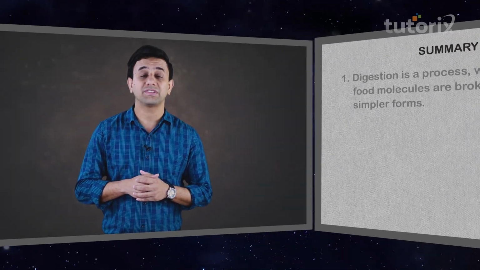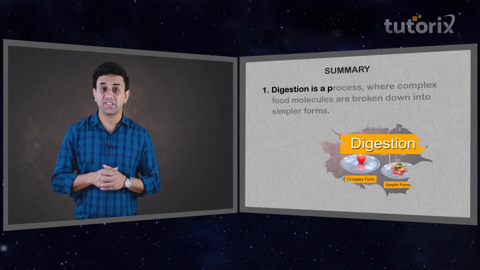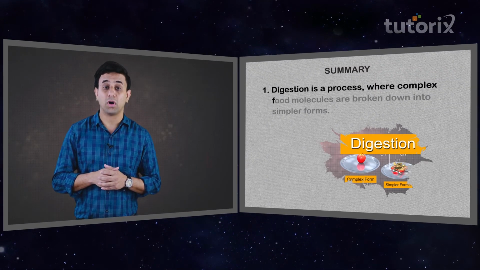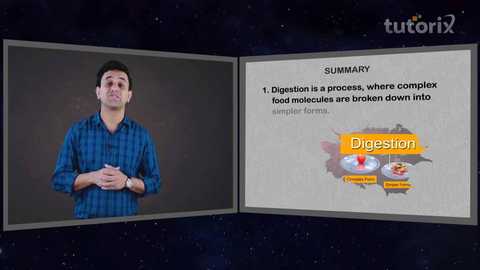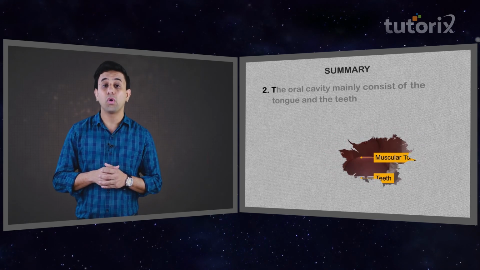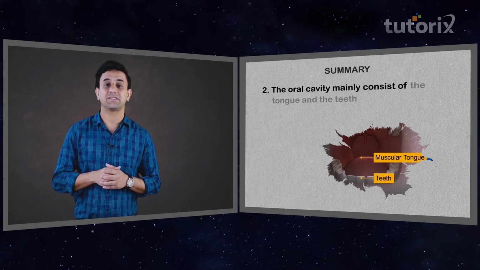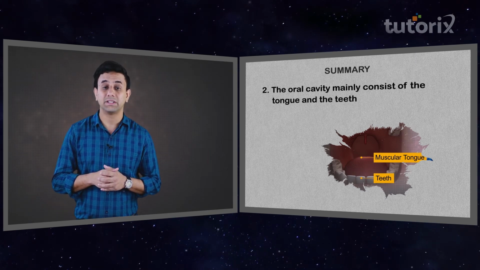With this, we come to the end of this session, but before that, let us summarize the important points. Digestion is a process where complex food molecules are broken down into simpler forms. The oral cavity mainly consists of the tongue and the teeth.